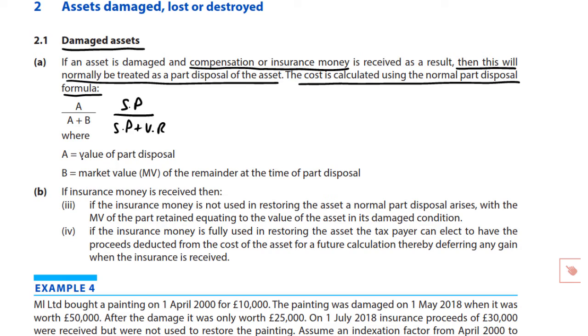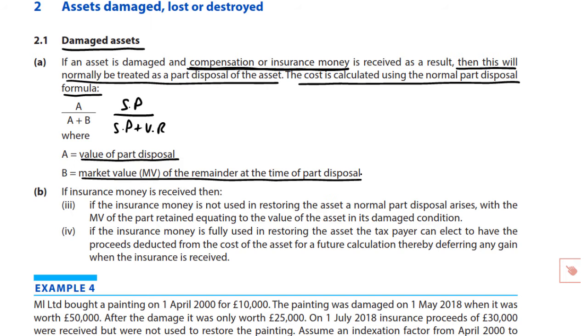Now here it says the value of the part disposal. Well, that's normally sales proceeds. Here, of course, it's going to be either this compensation or insurance proceeds coming in off the insurance policy that we've had on this particular asset. So it's that cash coming in over that self-same figure of cash plus the value remaining, the market value of the remainder at the time of part disposal. So the damaged asset is clearly going to be worth a smaller amount than the undamaged asset. That will tell you what the market value of the damaged asset is.